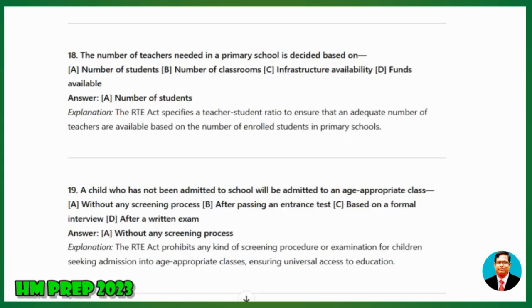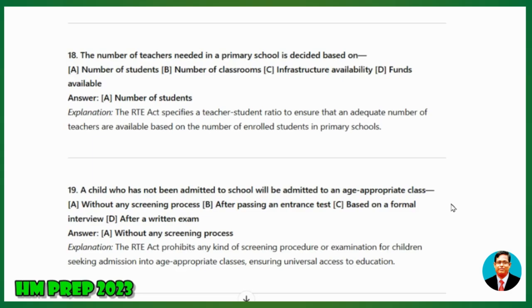The number of teachers needed in a primary school is decided based on: A, number of students; B, number of classrooms; C, infrastructure availability; D, funds available. Answer: A, number of students. The RTE Act specifies a teacher-student ratio to ensure that an adequate number of teachers are available based on the number of enrolled students in primary schools.